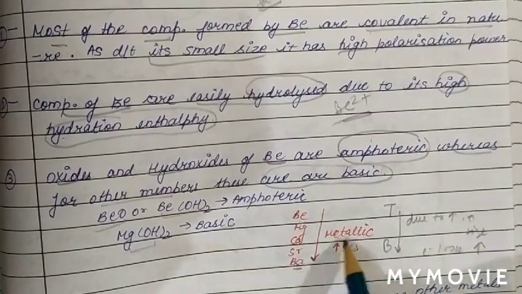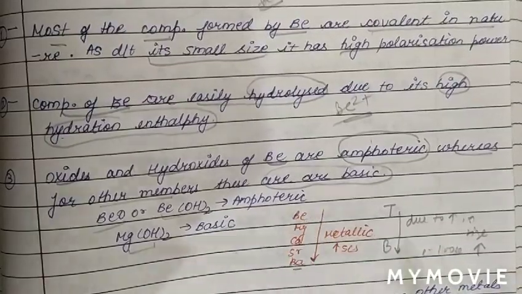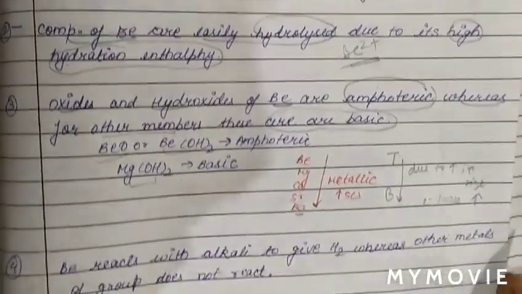Due to the increase in size, electron loss tendency increases. Therefore, metallic character will increase. So metallic character increases from beryllium to barium.